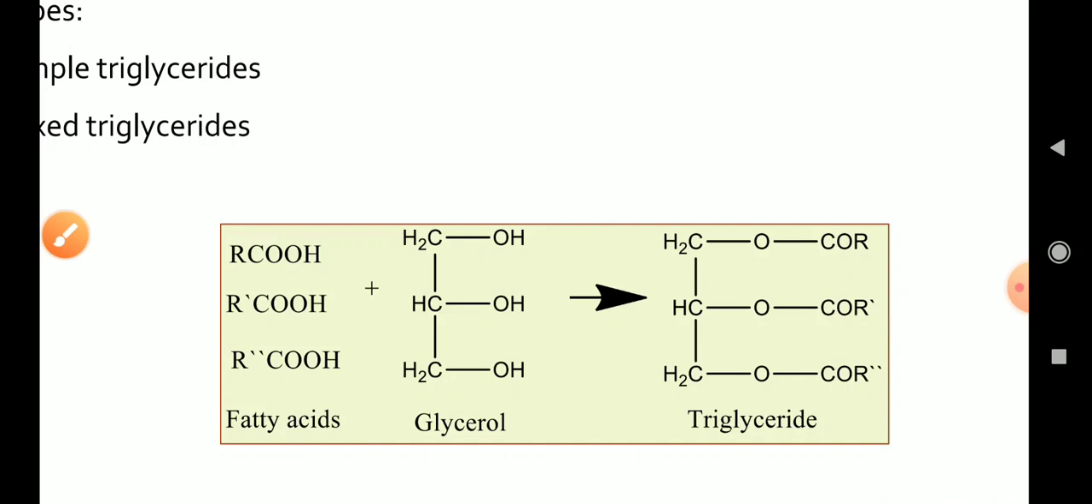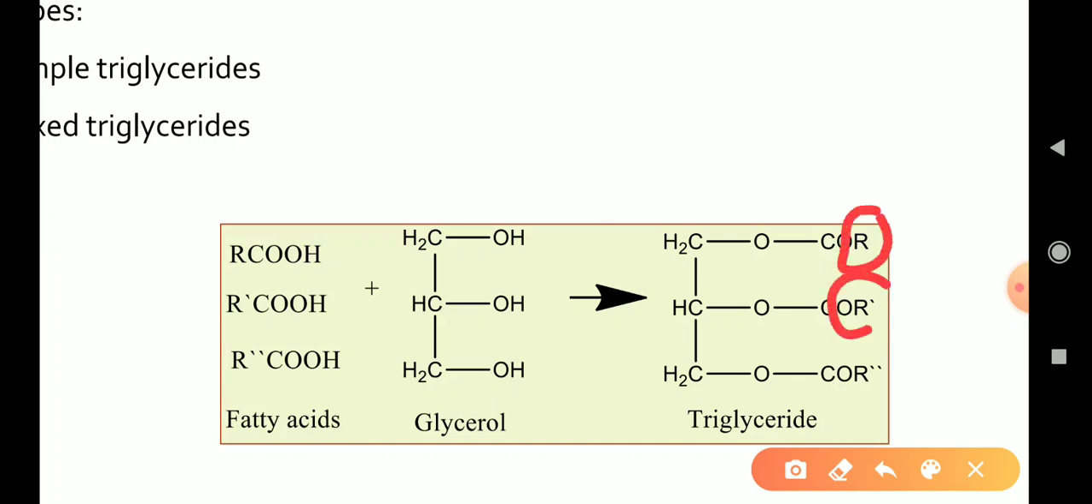Here in the reaction, I have taken R, R dash and R double dash because, as I have already discussed, naturally occurring triglycerides are generally mixed in nature. So, this is a triglyceride which is mixed in nature, but if at all the 3 positions we can place R only, that is if all the 3 hydrocarbons are similar, then it is a simple triglyceride.